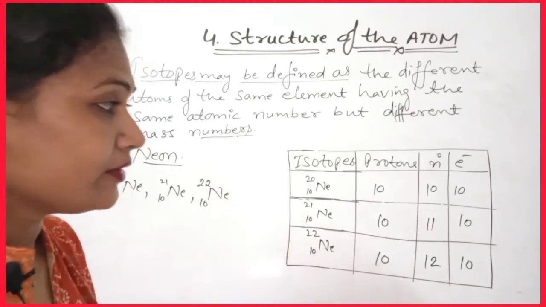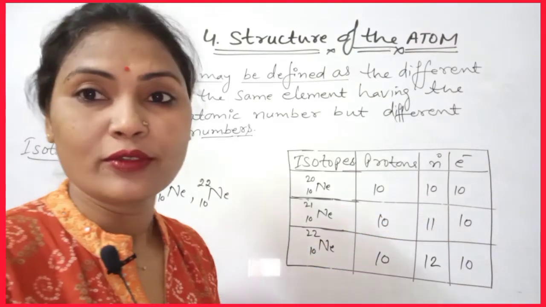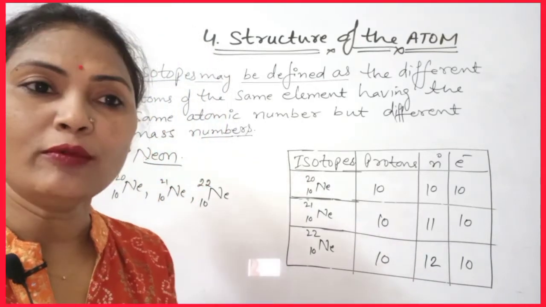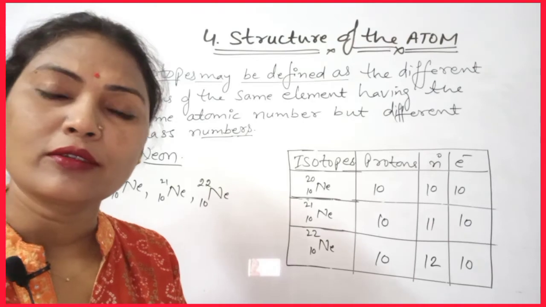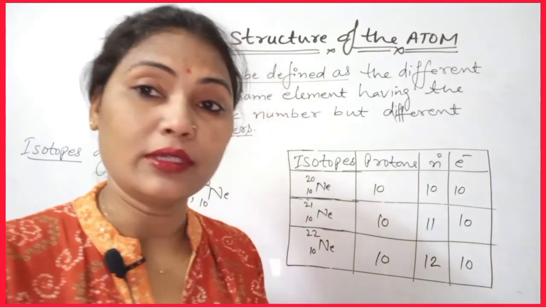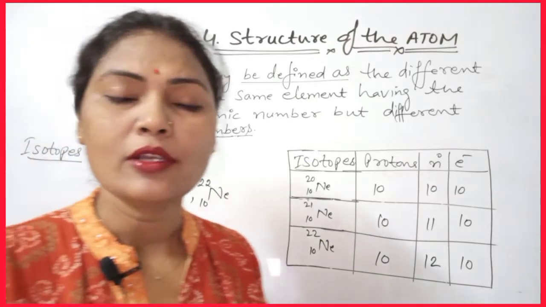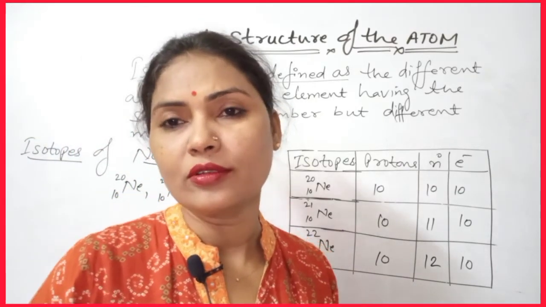So like that we can find the number of neutrons here. And you can make the diagram also like that, as we drew first for the isotopes of chlorine. So you can draw those diagrams also.